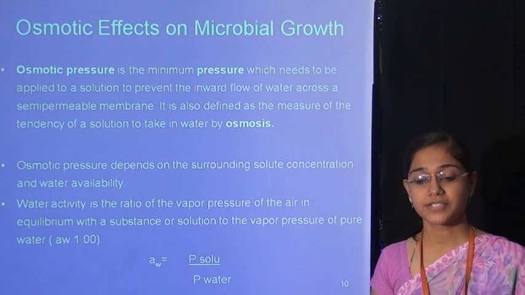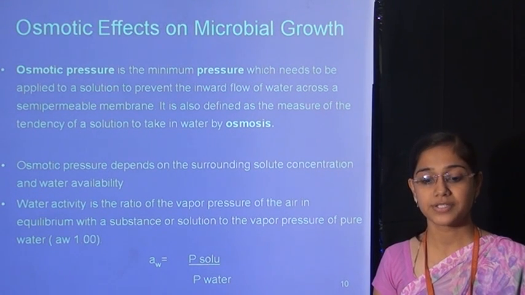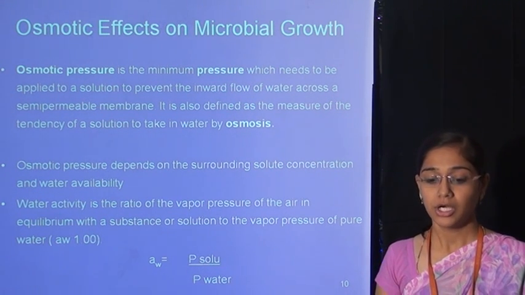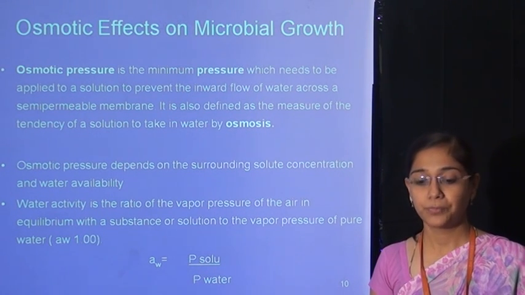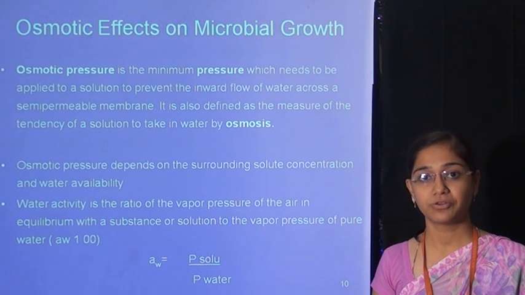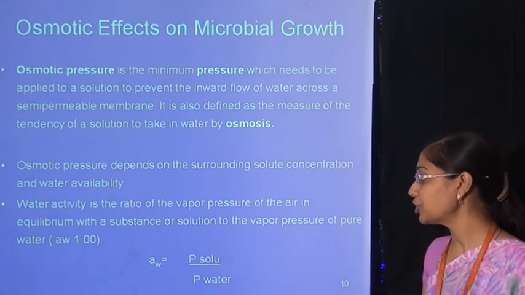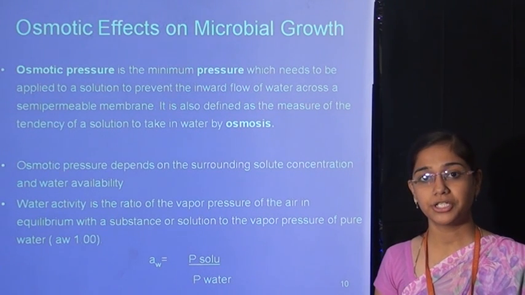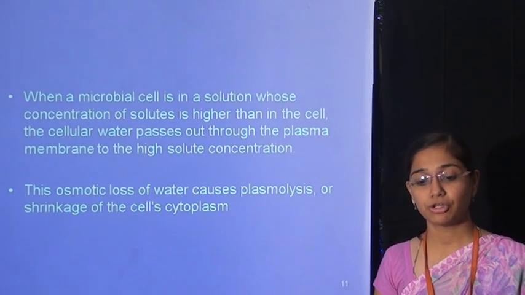Water activity is the ratio of the vapor pressure of air in equilibrium with a substance or solution to the vapor pressure of pure water, and the pure water vapor pressure is always equal to 1. See the equation: water activity is equal to the vapor pressure of the solution divided by the vapor pressure of the water.